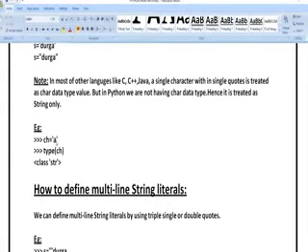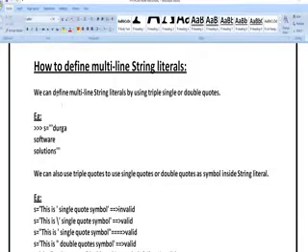You can see here ch is equal to 'a'. I have written a in single quotes. Type of ch, what data type is it? It is str, which stands for string. So even though you have given a character in single quotes or double quotes or triple quotes, it will be considered a string only, isn't it? That is the speciality of Python programming. Even though you have written a character in quotes, it will be considered a string itself.